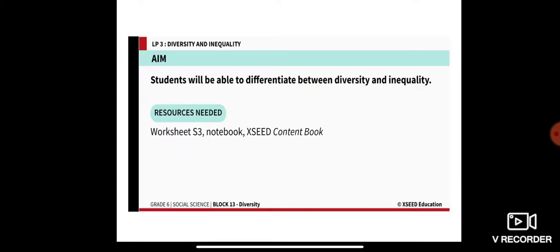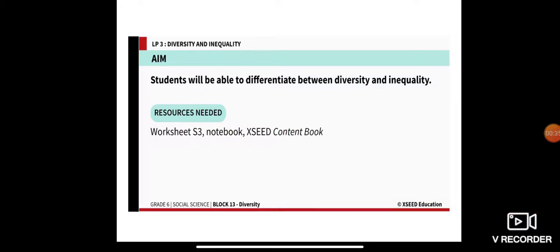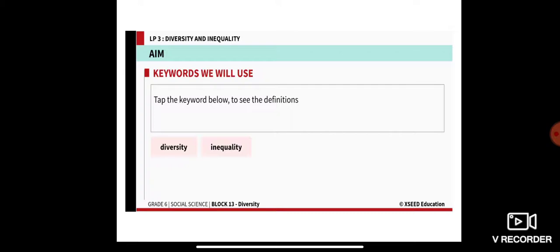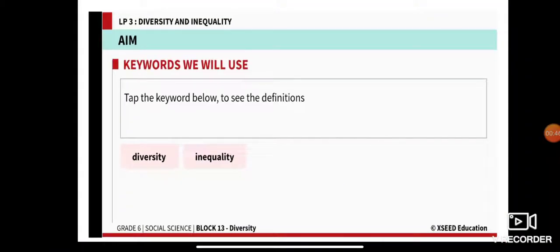So, our aim for today is that students will be able to differentiate between what is diversity and what is inequality. Alright, and the resources required are your worksheet as 3, your notebook and your exit content book. So please be ready with these materials. Keywords for today are diversity and inequality.